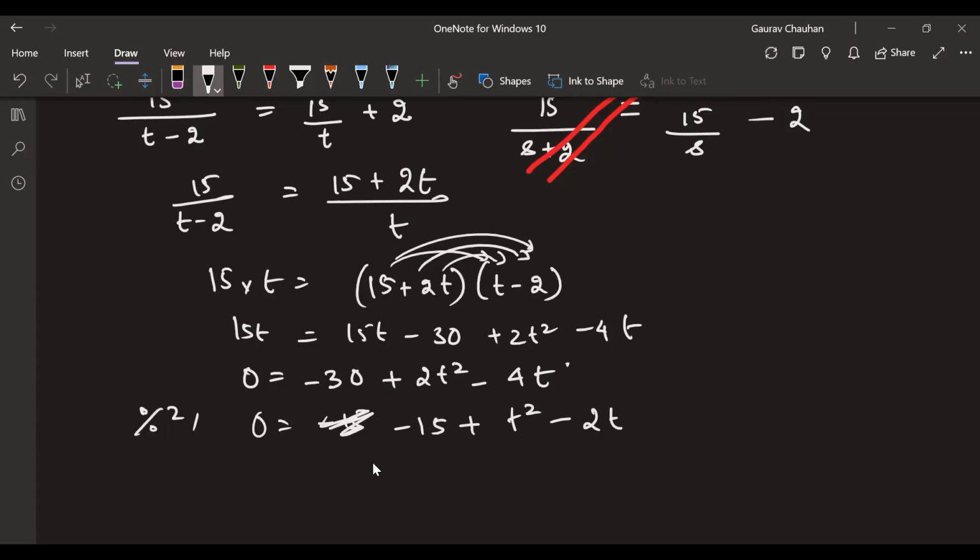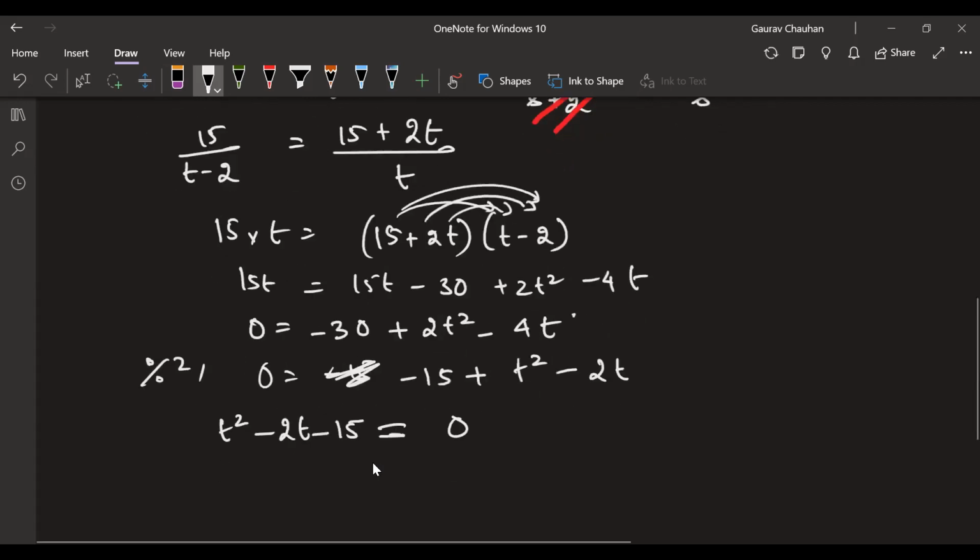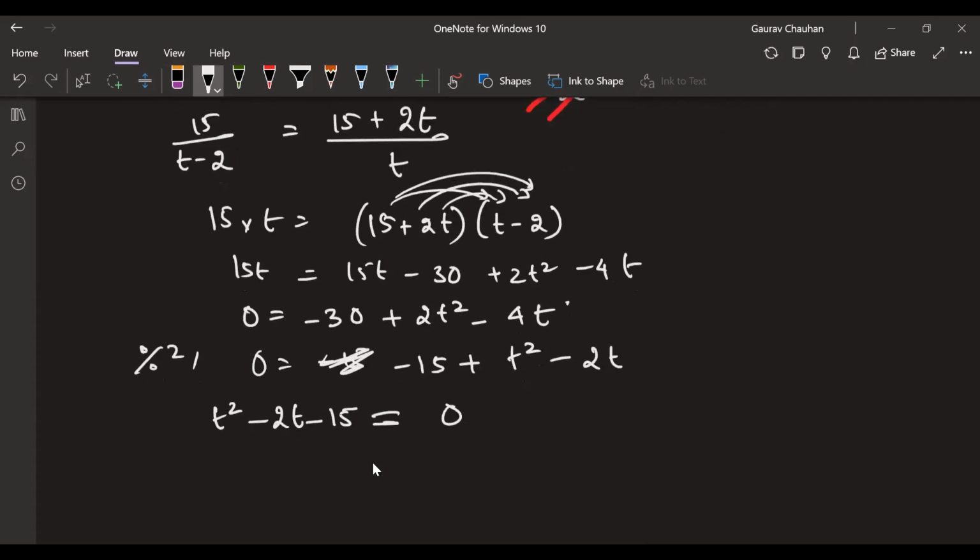I'm not changing the sign. 0, I'm keeping it as it is. So T square minus 2T minus 15 is equal to 0. This is my equation. Now it's solving the equation. 15 factors are 3 and 5. 3 and 5, minus 2 will come. T square minus 5T plus 3T minus 15 is equal to 0.